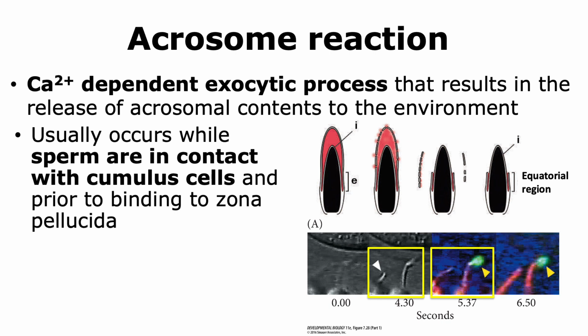When we look at the next box, and here in this case we can see colors, the green color to which the yellow arrow is pointing is the sperm that still has its acrosome intact. Now both of these sperm, one with the acrosome and the other to the left that does not have the acrosome, are interacting with the oocyte. However, the one with the acrosome is unable to fuse with the egg. And thus the acrosome reaction must occur before the sperm makes contact with the oocyte.